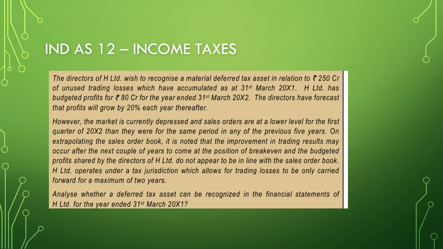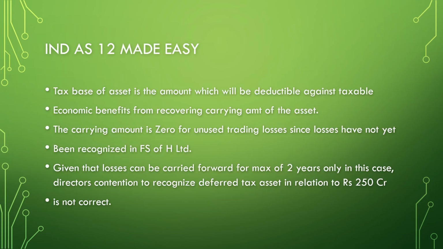Fairly straightforward question, so let's quickly check. Tax base of an asset is the amount which will be deductible against taxable economic benefits from recovering the carrying amount of the asset. This is the key point. Carrying amount is 0 for unused trading losses since the losses have not yet been recognized in the FS of H Limited. Given that losses can be carried forward for a maximum of 2 years, the directors' contention to recognize DTA in relation to 250 crores is not correct, because only up to 2 years it can be carried forward. Hence, the conclusion is DTA of 250 crores cannot be recognized.